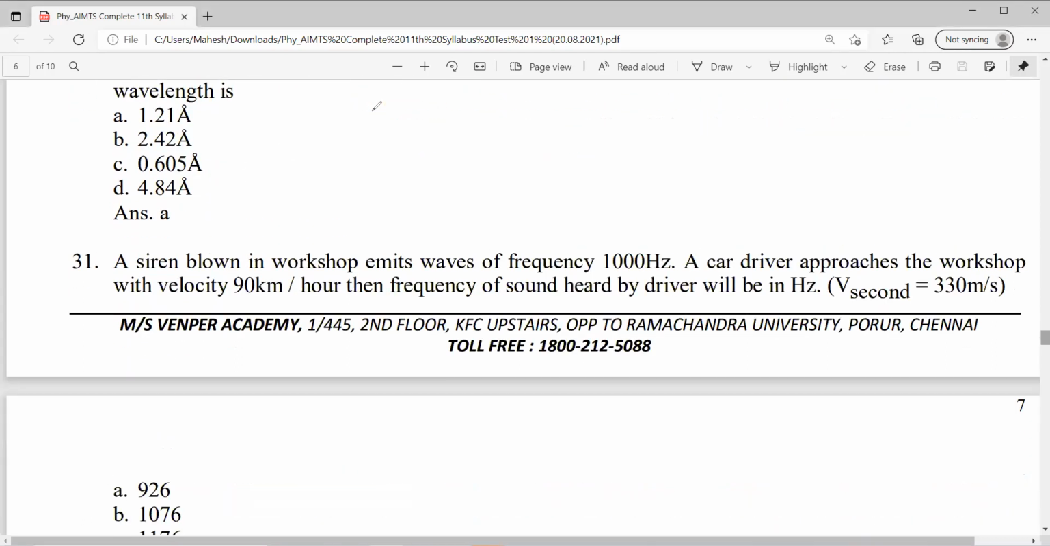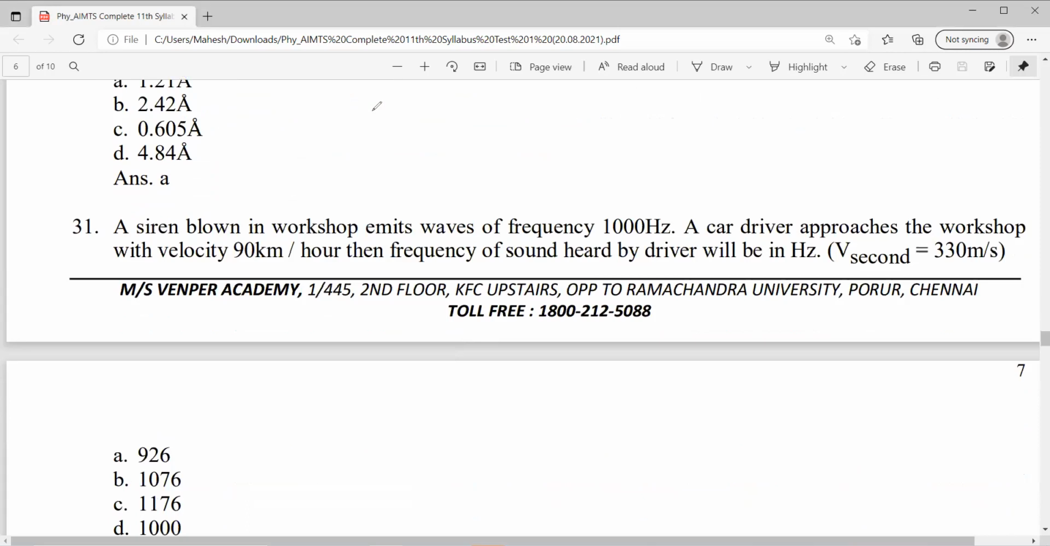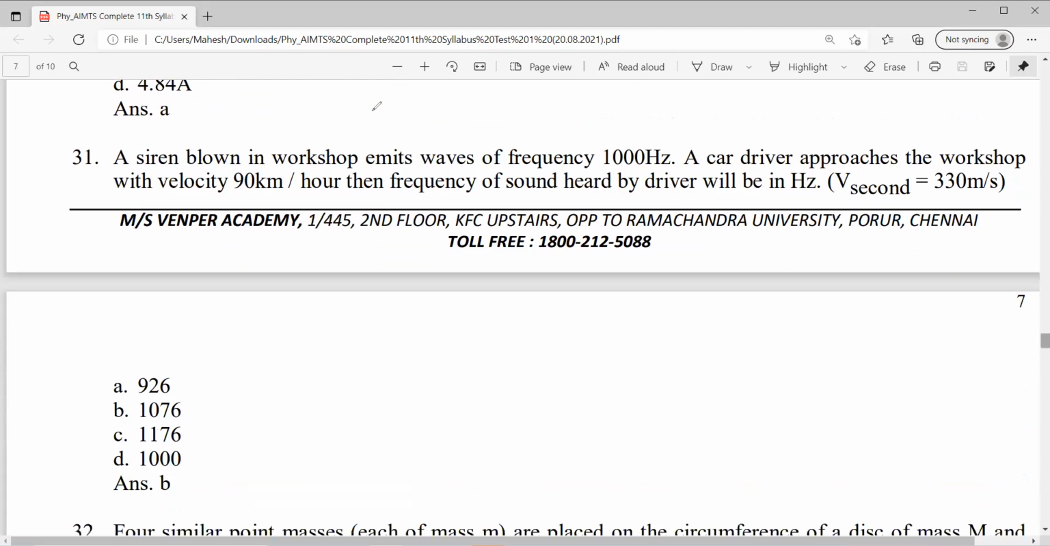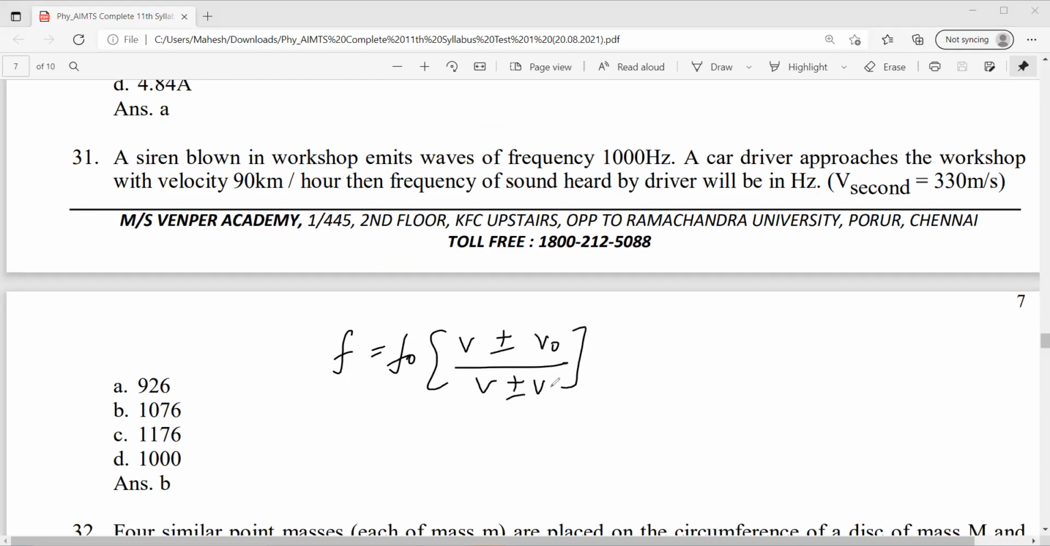Question number 31. A siren blows in a workshop and emits a wave of frequency 1000 Hertz. The car driver approaches the workshop with velocity 90 km/h. Then the frequency of sound heard by the driver will be? It's a Doppler's effect question. What is Doppler's effect formula? F is equal to F naught (V plus or minus velocity of observer) by (V plus or minus velocity of source).